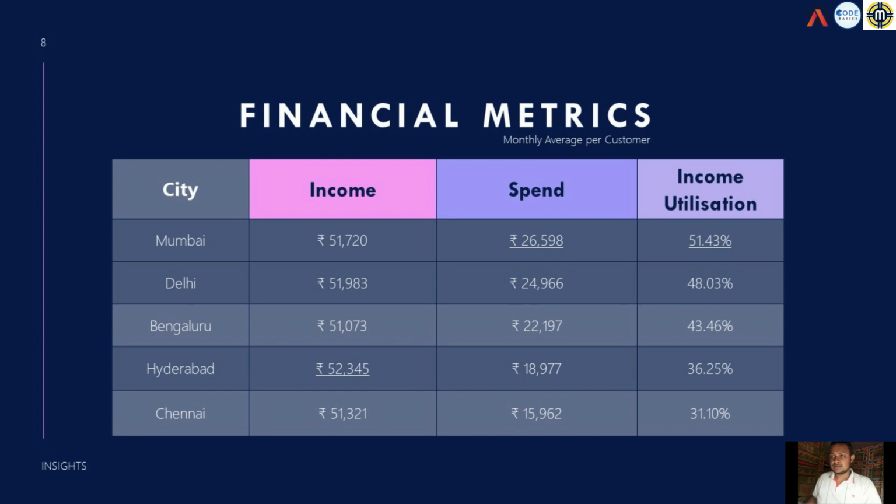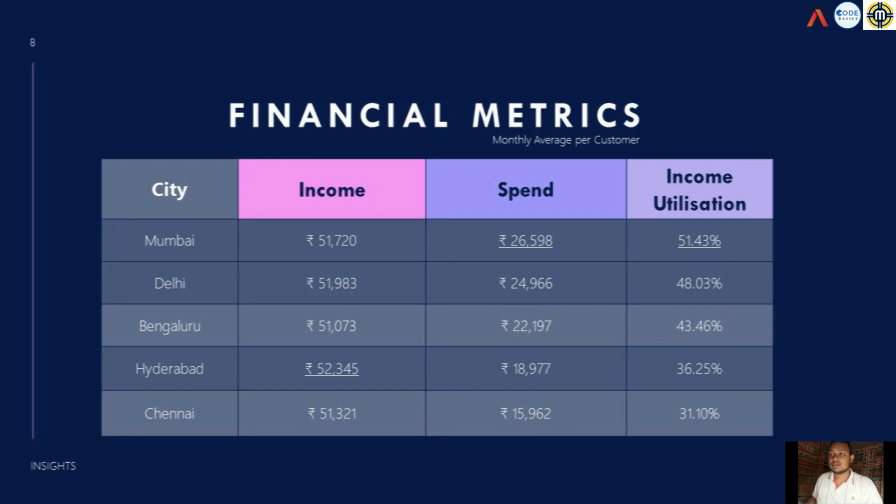As you see, in Mumbai the average monthly income per customer is 51,722, which is highest in Hyderabad, and the highest monthly spending per customer is in Mumbai, that is approximately 26,600. And the average income utilization per customer is 51.4%, which is high in Mumbai, followed by Delhi, Bangalore, Hyderabad, and Chennai.